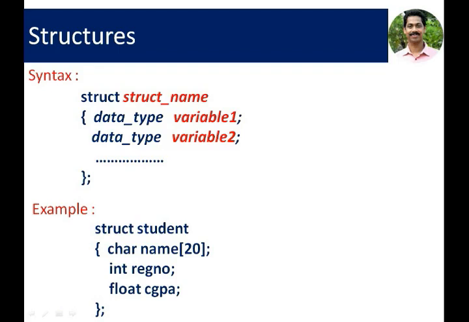So it is a combination of three variables. One is a character array, one is an integer, and the other is a float data. These data elements are combined together to form a new data type student.